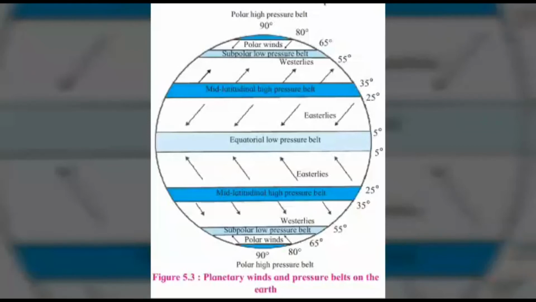Why is the direction of polar winds not the same in both the hemispheres? Here, the direction of the polar winds is not the same in both the hemispheres because of the Earth's rotation from the west to the east, which causes the change in the direction of winds in both the hemispheres.